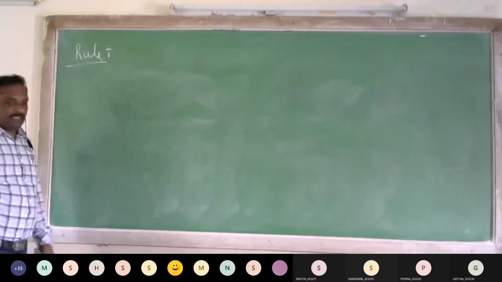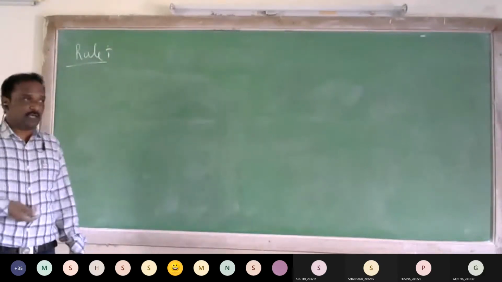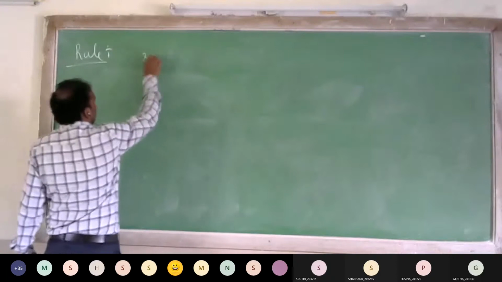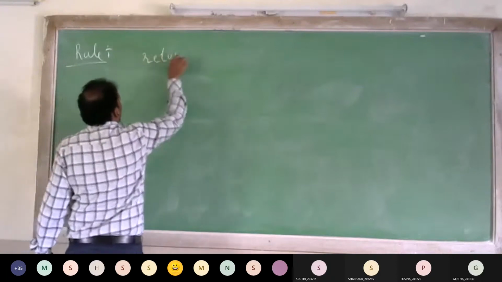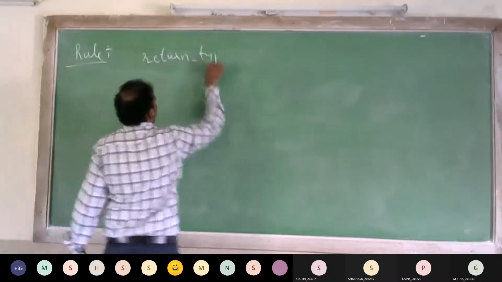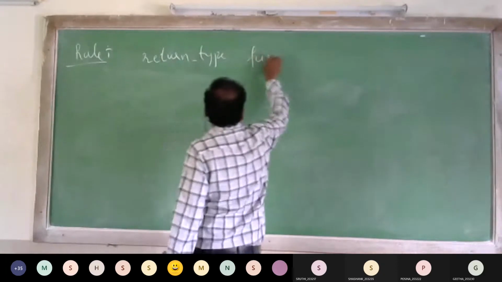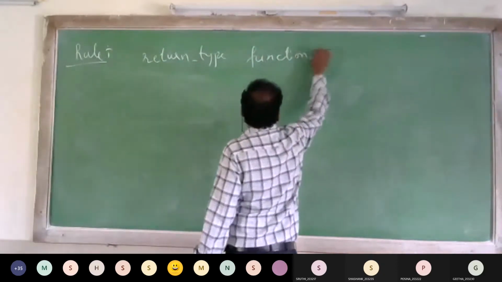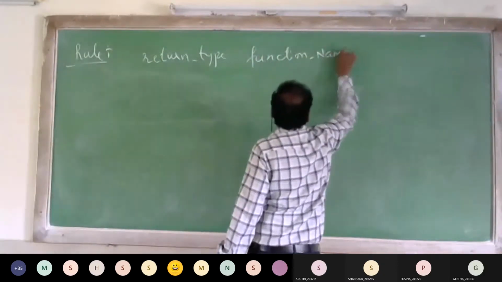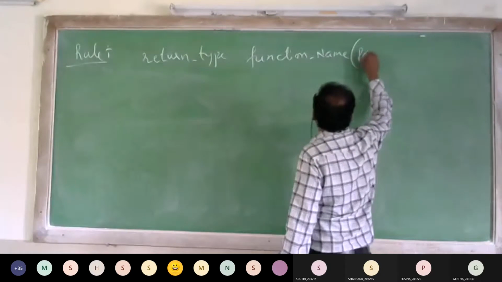The rule, also called the syntax. So first it will be the return type. Function name. These are parameters.